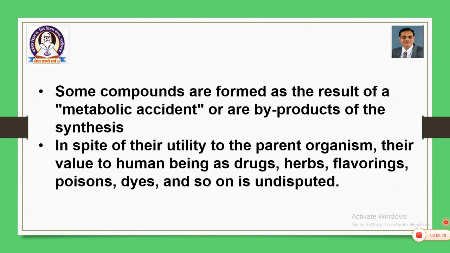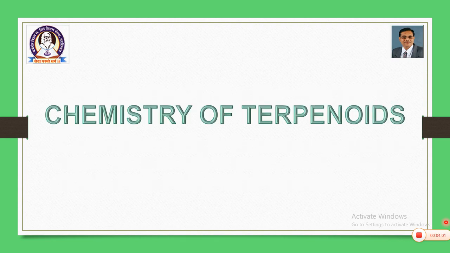Some compounds are formed as a result of metabolic accident or are byproducts of synthesis. In spite of this, their value to human beings as drugs, herbs, flavorings, poisons, dyes, etc. is undisputed. So, natural products are naturally synthesized, and these are practically very important in our day to day life.